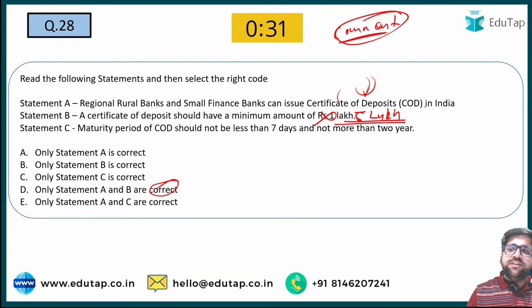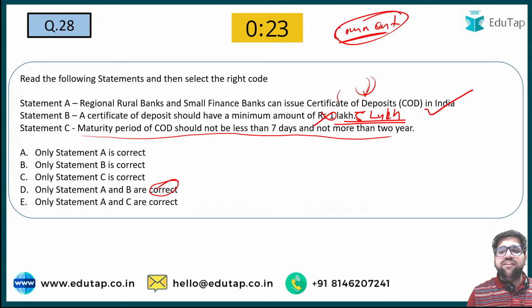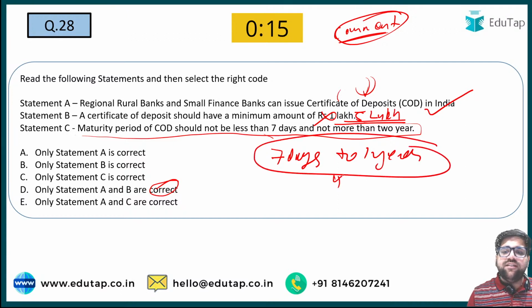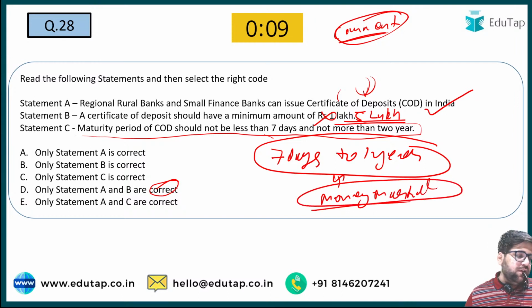And if you see, this particular statement is correct because in India, regional rural banks and small finance banks can issue certificates of deposit. Maturity of COD should be less than 7 days and not more than 2 years. This is also incorrect because it is 7 days to 1 year. Please remember this. This is really very important. That's why it is a classification of money market. COD is a part of money market because of this particular reason.